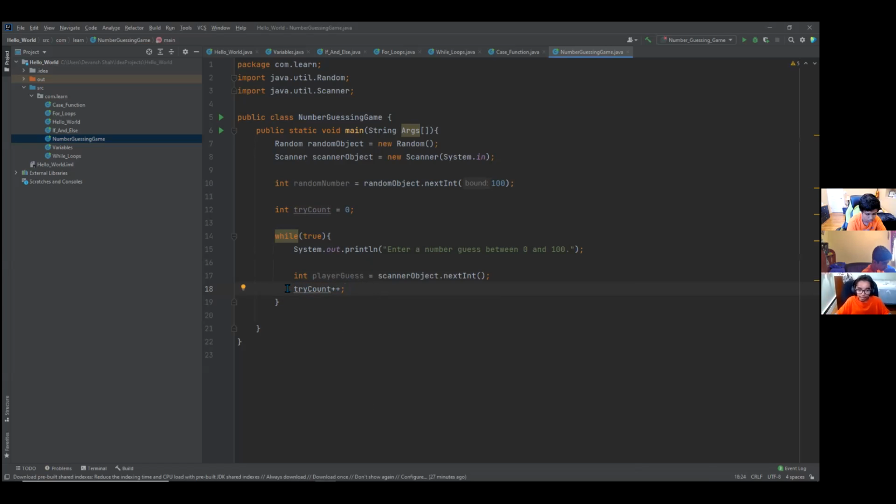So we're going to add 1 to our try count when the user inputs a number into the system. Okay, so next we're going to set up different scenarios, like if the player guess is more or less than the random number, then what do we want the computer to return?